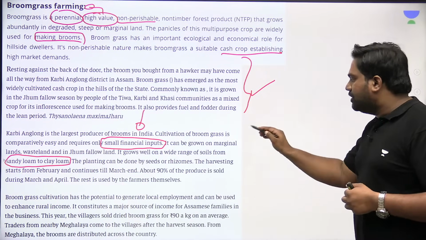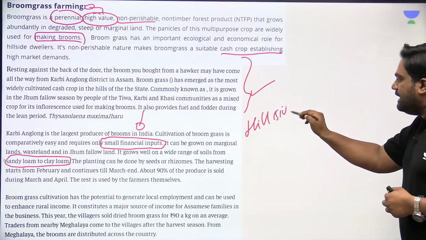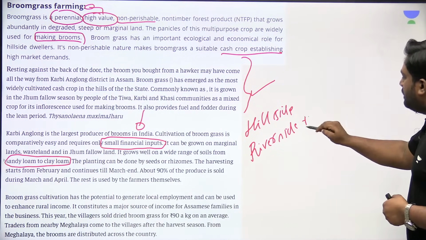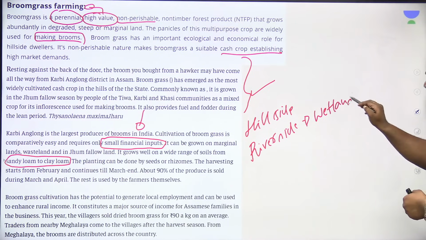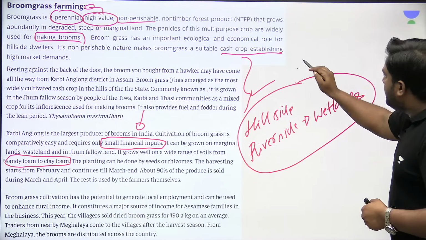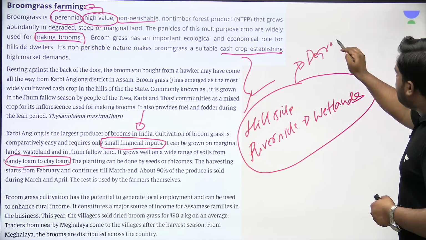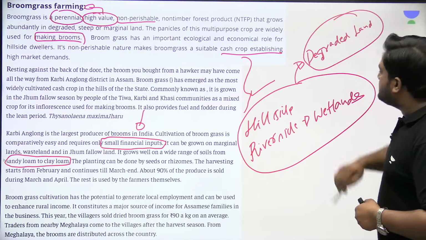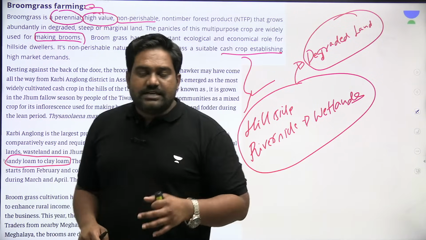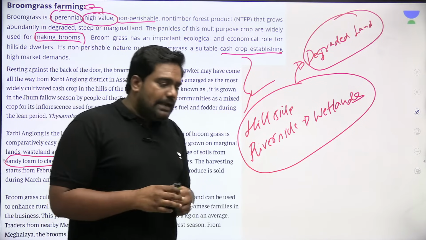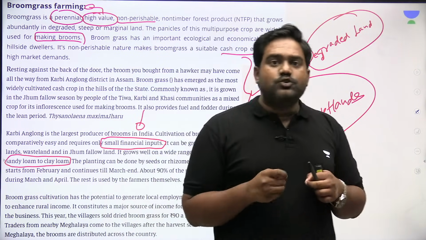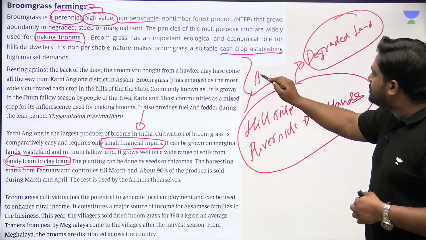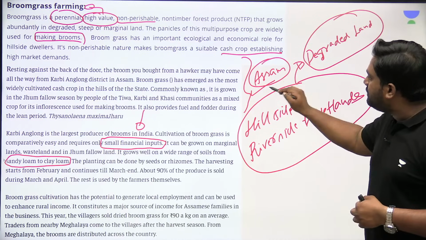You find this cultivation specifically in hillside areas and riverside wetlands. These are seen as ideal places. It can even be grown in degraded land, in land which has undergone degradation. That's the best part. Is that clear? So it's very beneficial for the farmers. And which state is the largest producer of broom grass in India? It is Assam. Assam is the largest producer. Please remember this. Very important fact.